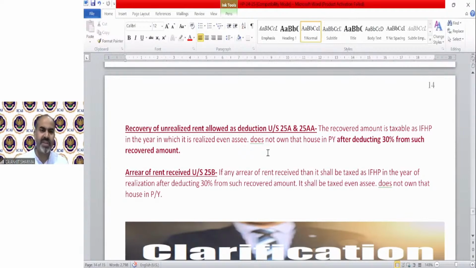In the same way, if there is any increment of rent which we did not receive earlier, but due to some government order or any dispute in court, our rent has been increased with retrospective effect, which is received in the current year but belongs to any preceding year, that is going to be taxable as income from house property, same as recovery of unrealized rent. Whatever amount is recovered as arrear of rent, 70% of it is going to be taxable as income from house property.